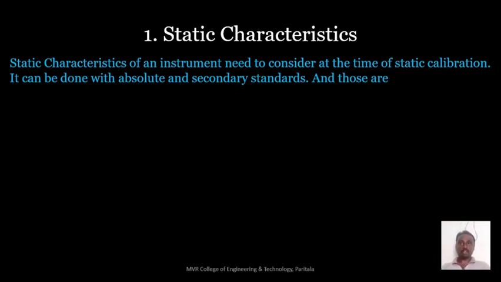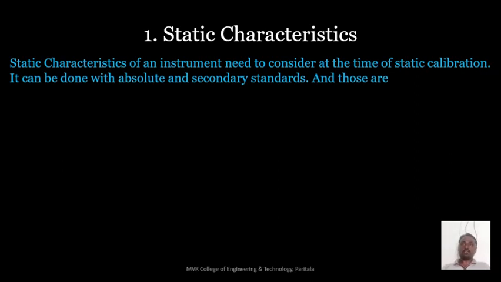Then only that voltmeter will show accurate values. So at that time we need to consider the static characteristics of that voltmeter. So what are those static characteristics? There are 19 different types of static characteristics available. We can see each and everything in detail.